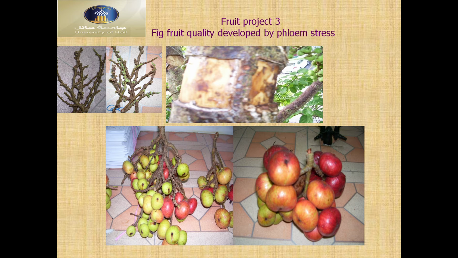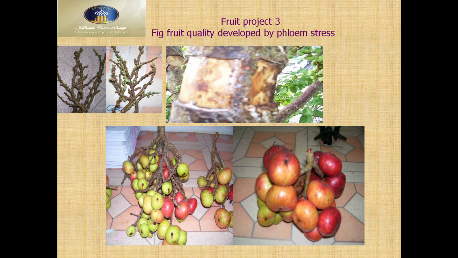Fig fruits, other fruits. You can see here we did the bark cutting or phloem stress. This is xylem, this is the phloem. We cut the phloem tissue to make a restriction, to calm down the photosynthesis.